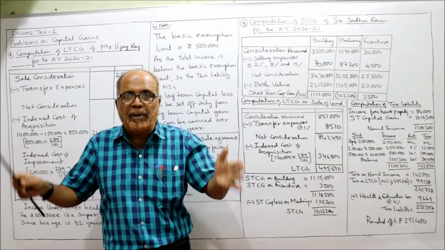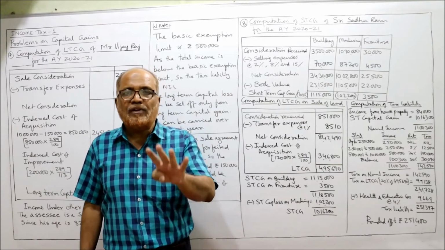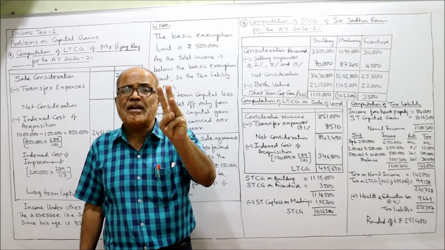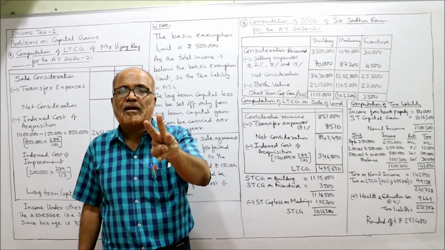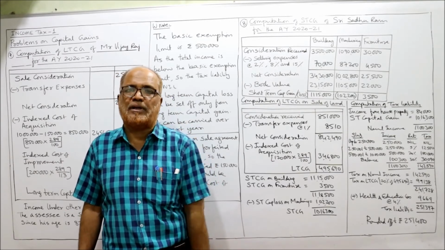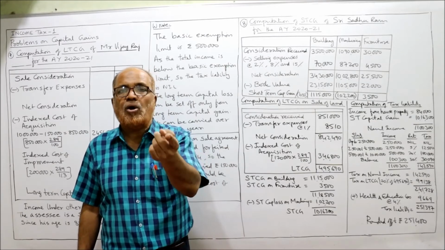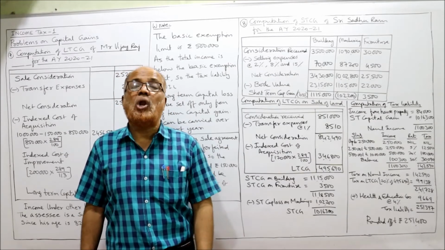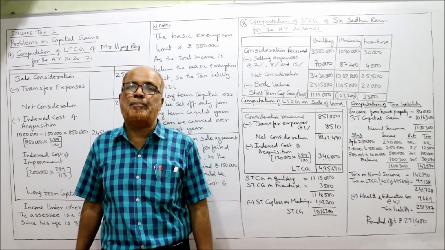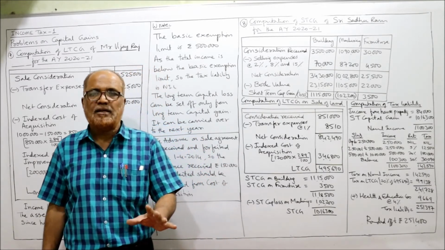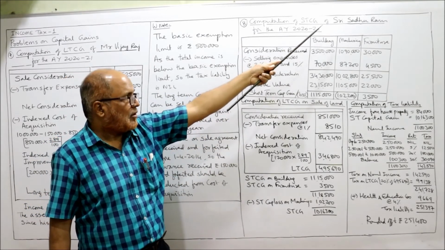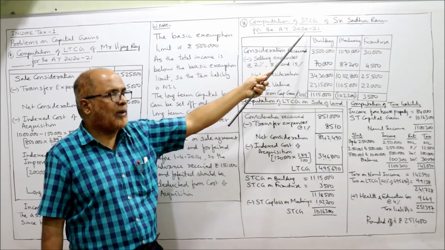Depreciation is allowed on building. So out of the 4 assets given, first 3 assets, building, machinery, furniture, are depreciable. So the gain arising on the first 3 assets are short-term capital gain. And the gain arising on land will be the long-term capital gain because it is a non-depreciable asset. Right? Now, computation of short-term capital gain of Sri Sadhu Ram for the assessment year 2021.